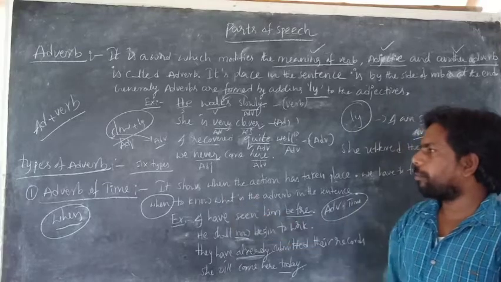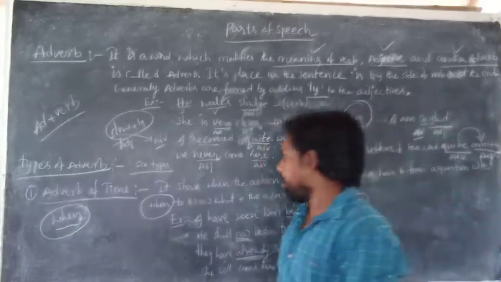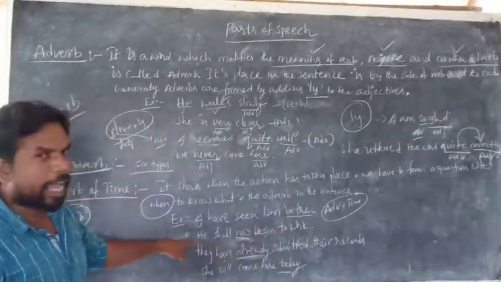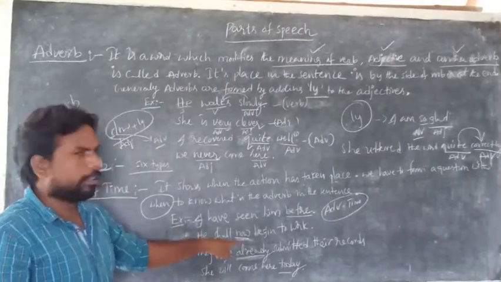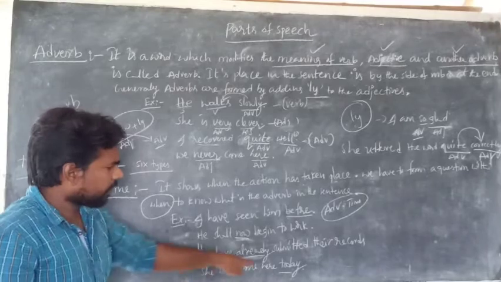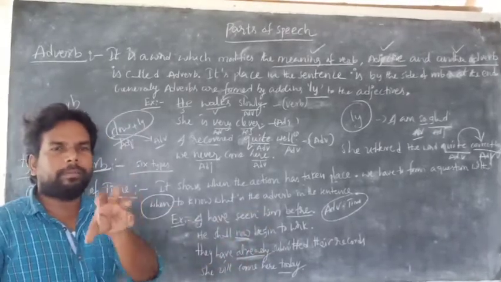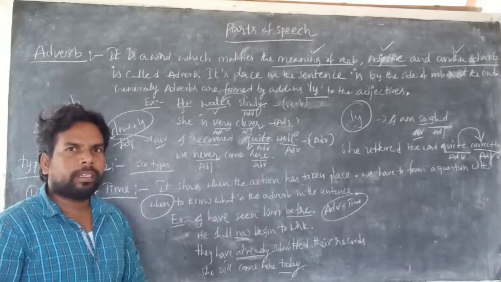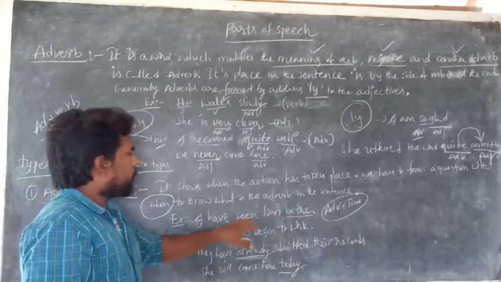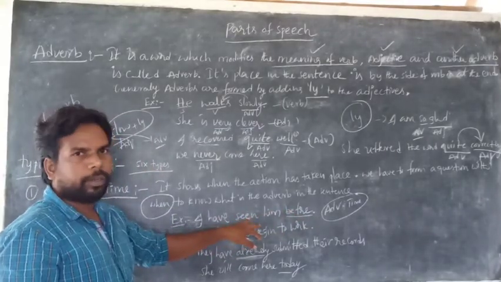Here adverb of time shows when the action has taken place. When did this action happen? Before. Or when did this action happen? Now. When did this action happen? Already. Today. All these four words show time. Okay, is it clear? And here this modifies what? Verb.